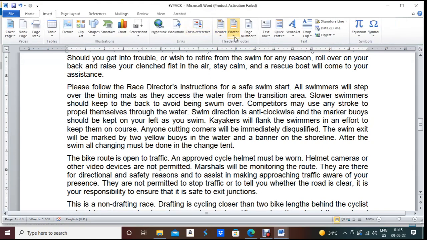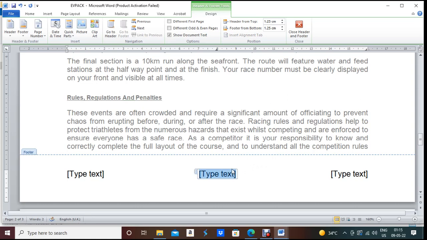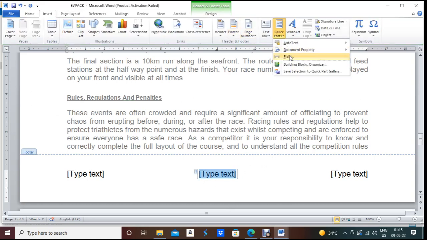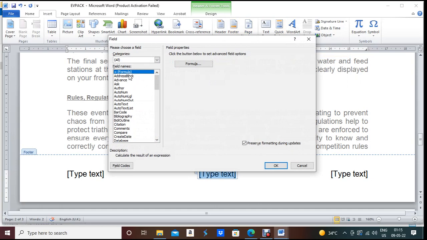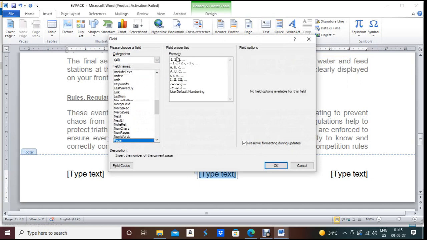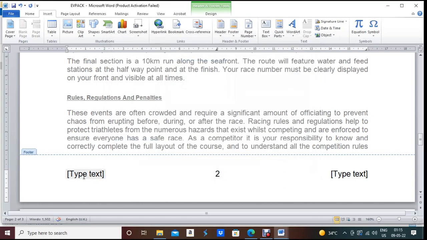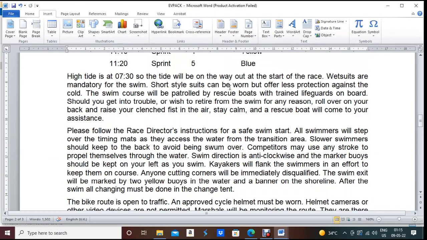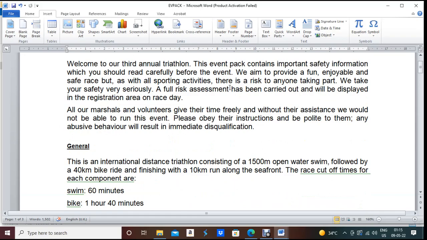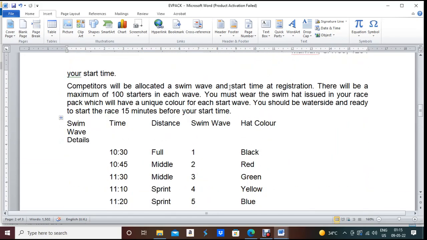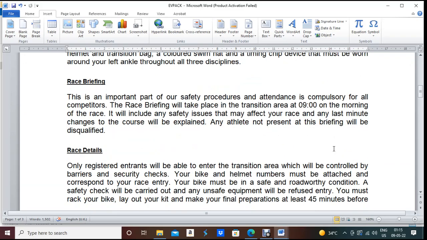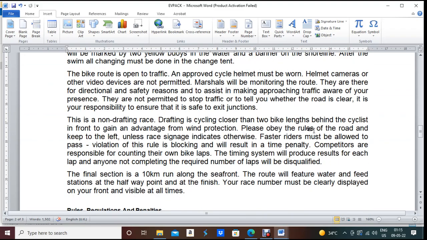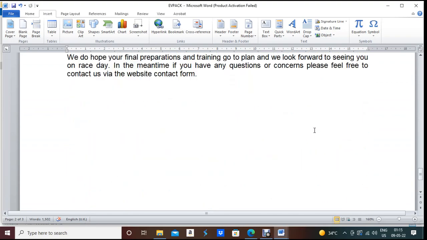Now again insert, go to footer, click on footer, select this one. In the center align they are asking for the automated page number, so you have to select the center align part, go to the Insert menu, Quick Parts, select Field, then select Page. From the right side you just need to give 1 to 3. Now the left align part should be deleted, and even the right align part should be deleted. Now double click inside. Now recheck whether the page number and header are given properly or not. Yes, this is the header and this is the page number of the first page, this is the header and page number of the second page, and the third page also.